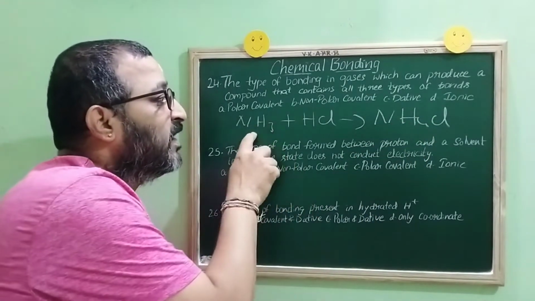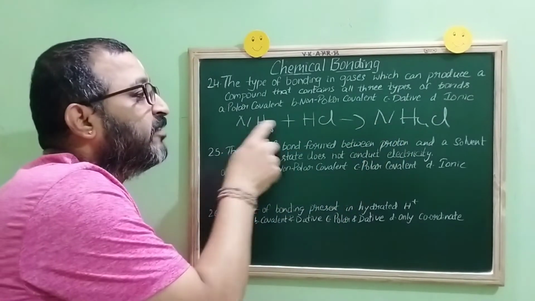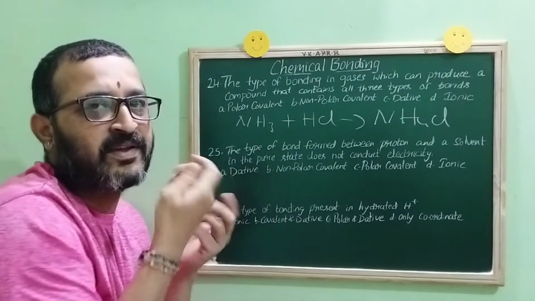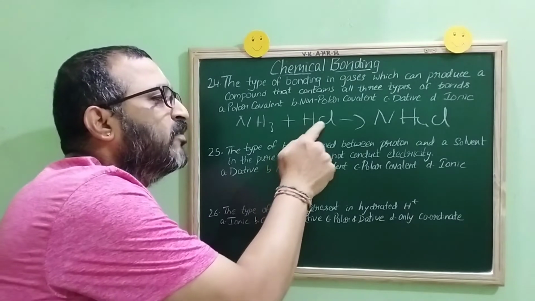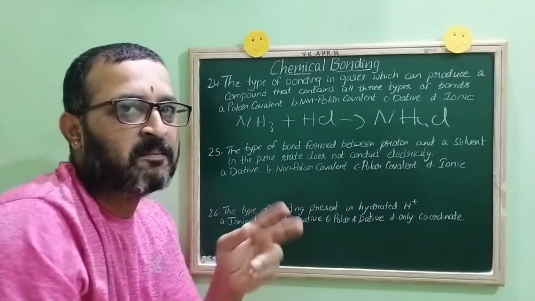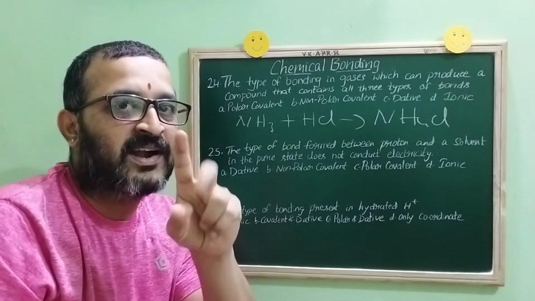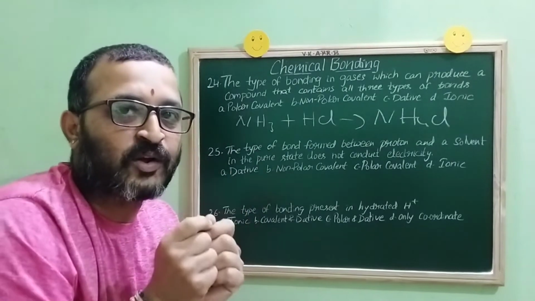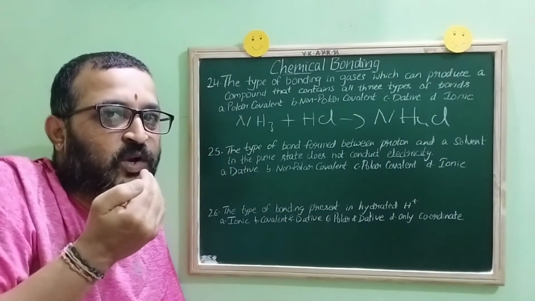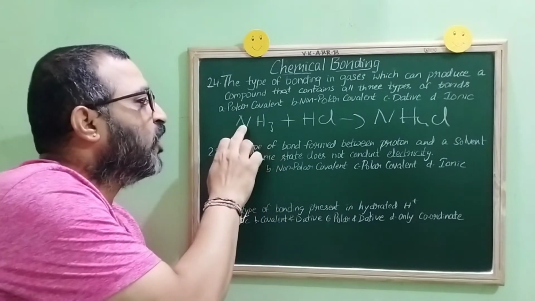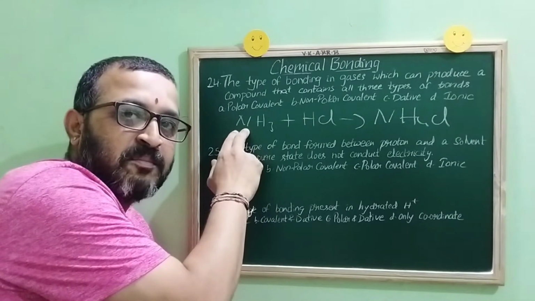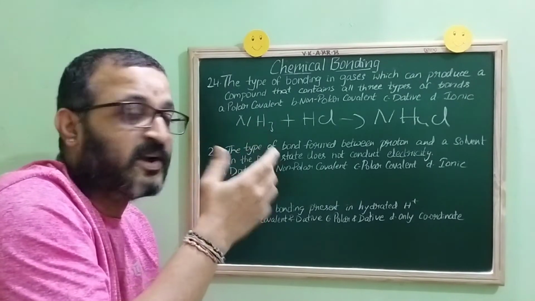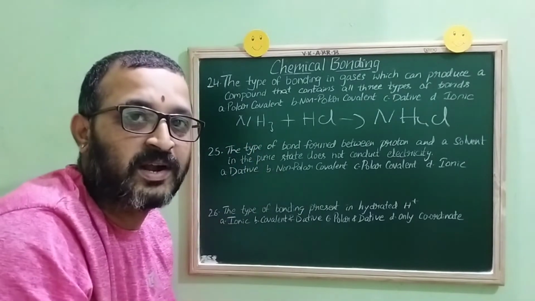Now in this question, these two are producing ammonium chloride, right? These two have what type of bonds? Children, nitrogen is a non-metal, hydrogen is a non-metal. Obviously it is a covalent bond. Similarly, hydrogen and chlorine both are non-metals, covalent bond. But in covalent bond we have two types, polar and non-polar. Now, out of nitrogen and hydrogen, nitrogen is more electronegative, so the shared pair of electrons will be closer towards what? Nitrogen. So the type of bond present between these two, because the shared pair of electrons is not distributed equally, is polar covalent bond.